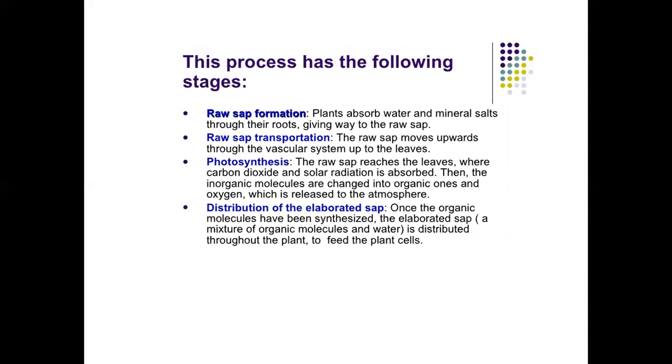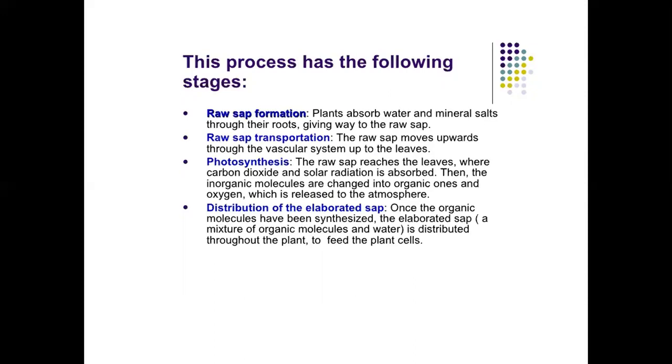Raw sap formation, plants absorb water and mineral salts. Raw sap transportation, the raw sap moves upwards through the vascular system up to the leaves. Photosynthesis, the raw sap reaches the leaves where carbon dioxide and solar radiation are absorbed, and then inorganic molecules are changed into organic ones and oxygen, which is released to the atmosphere.